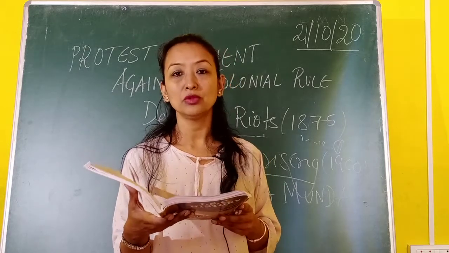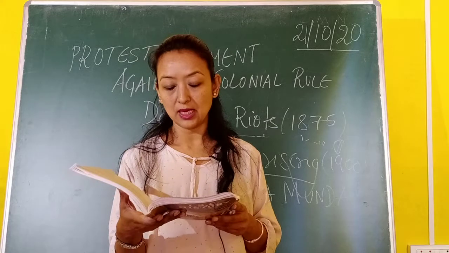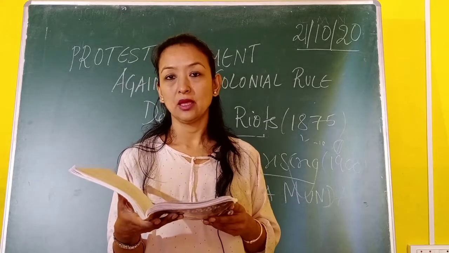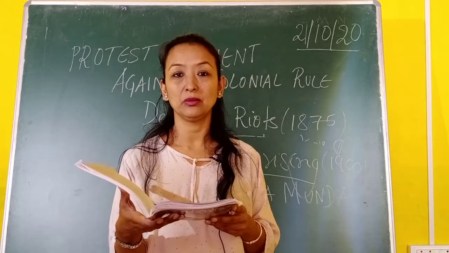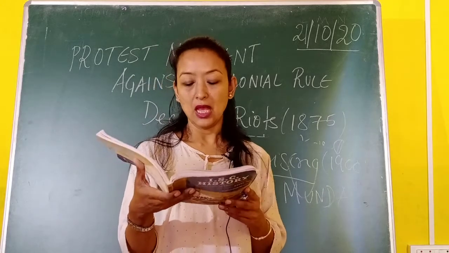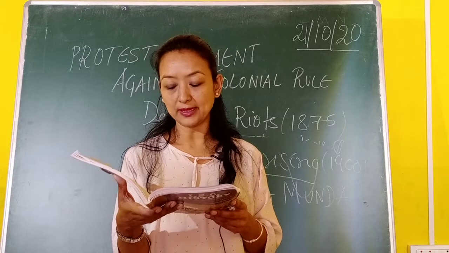So Birsa Munda was arrested. After this, many Mundas were hanged to death and many were sent to the Andaman jail. At last, the government agreed to pacify them.